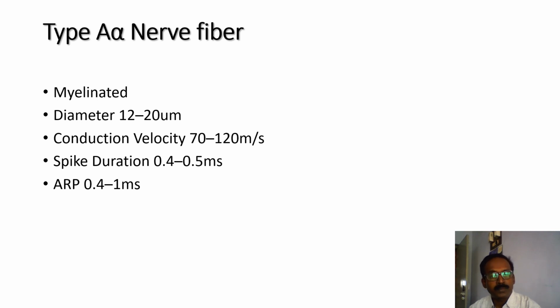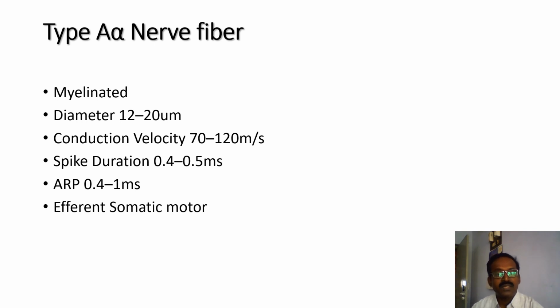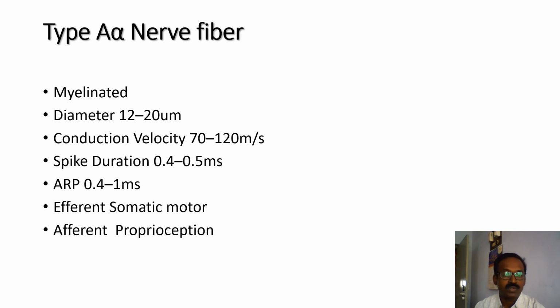Absolute refractory period is very short, 0.4 to 1 millisecond. They supply the somatic motor as efferent fibers. Afferent fibers carry from the proprioceptive receptor.